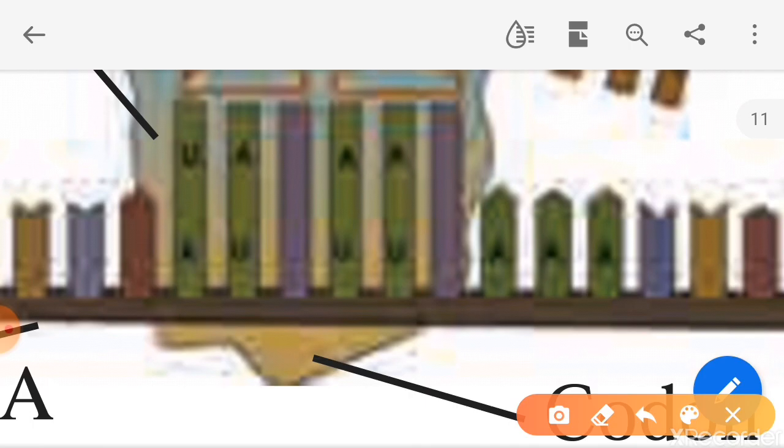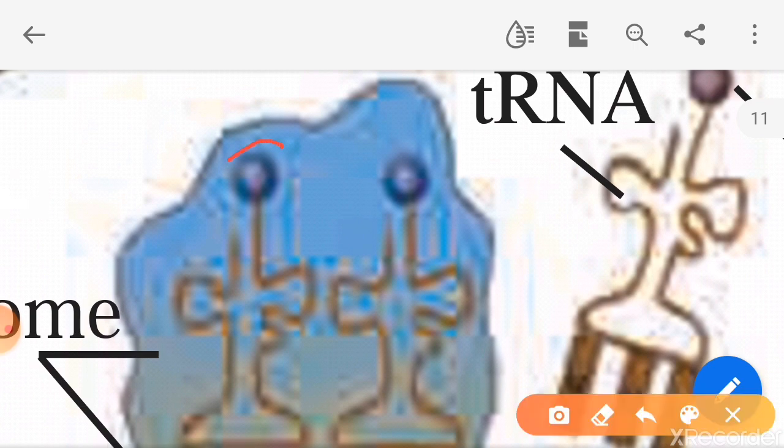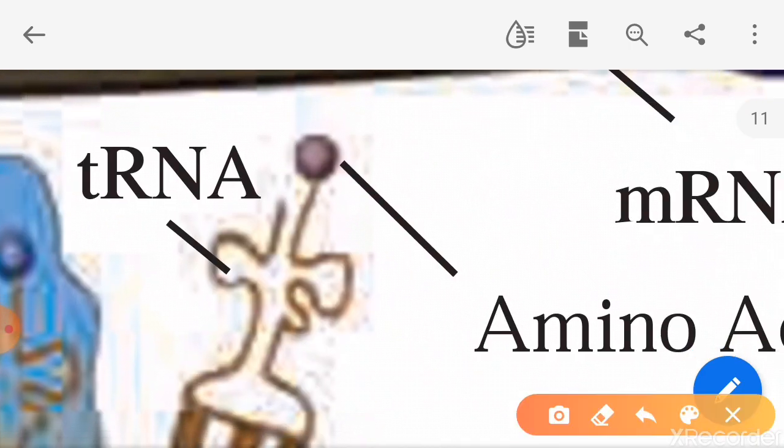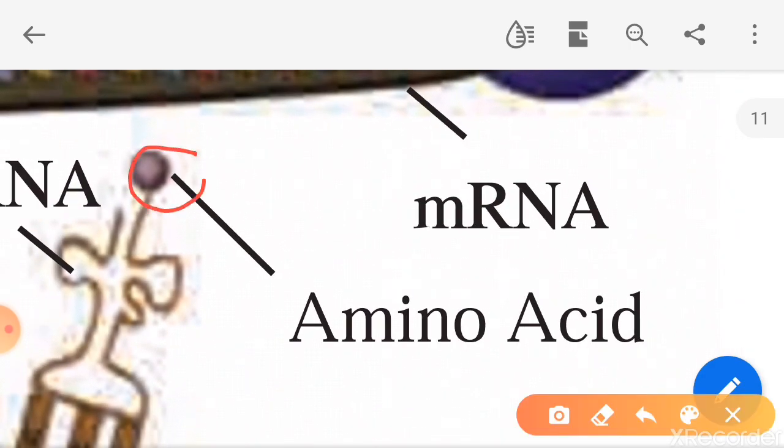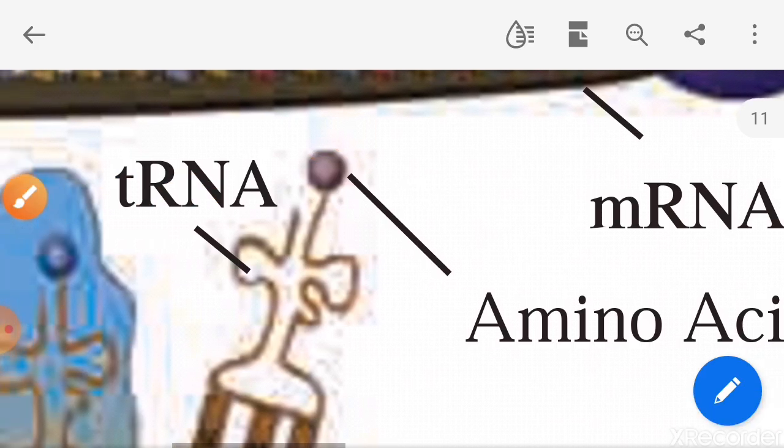So these are the mRNA. mRNA has the codons, and tRNA has the anticodons. Anticodons on tRNA are complementary to the codons on the mRNA. Okay, these are the amino acids. What are these? These are the amino acids. This dot is an amino acid. These amino acids are bonded together on tRNA with the help of rRNA, and they are bonded together with a bond. Those bonds are called peptide bonds.